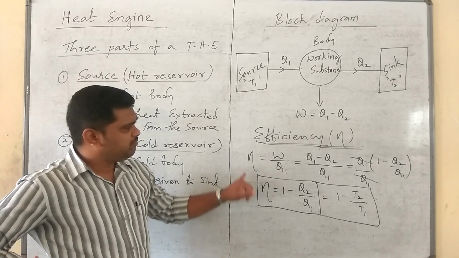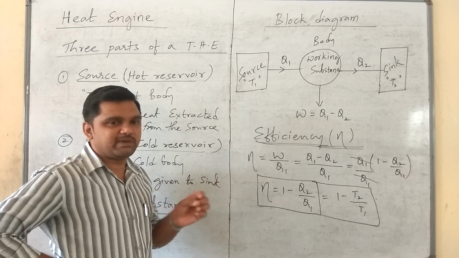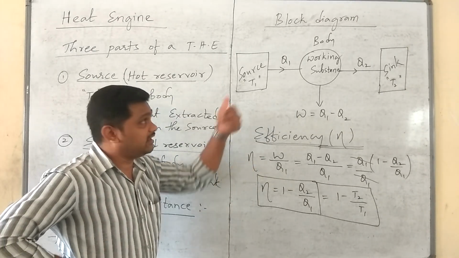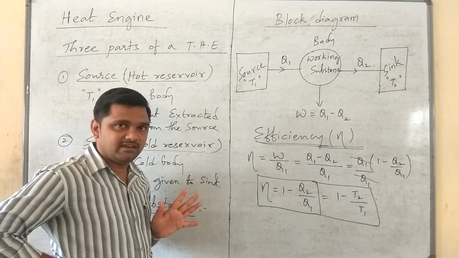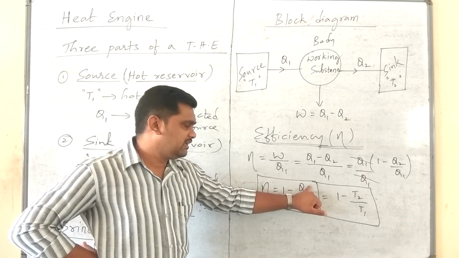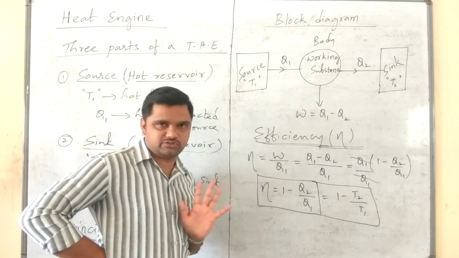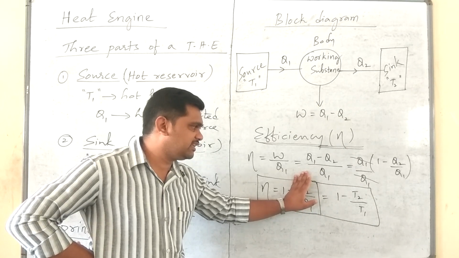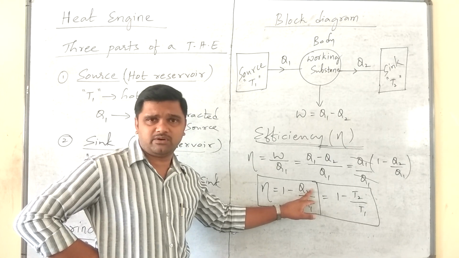Now, is it possible to achieve efficiency 100%? That's my small question to you. Is it possible for any engine to achieve 100% efficiency? Answer is no. Because to get 100%, just take a look at the values of Q2 and Q1. It will become 100% if and only if this thing becomes 0. Will it become 0? For that Q2 has to be 0.